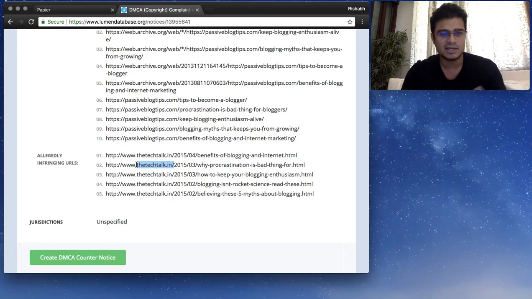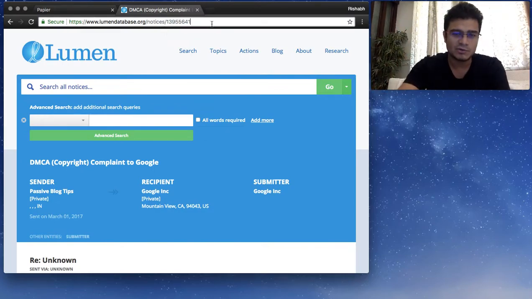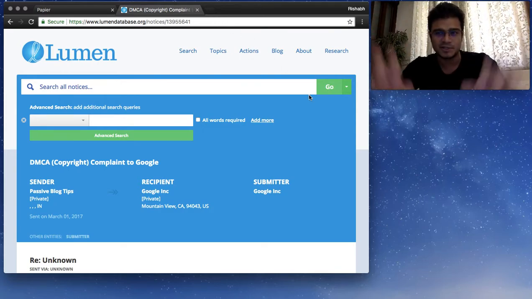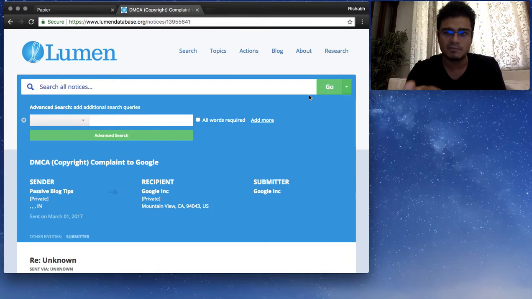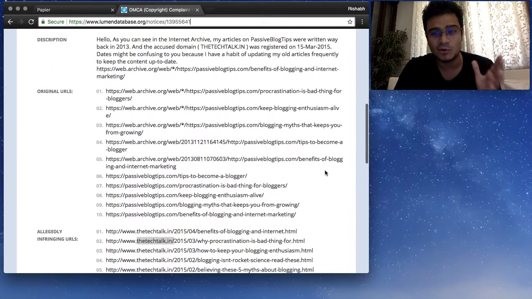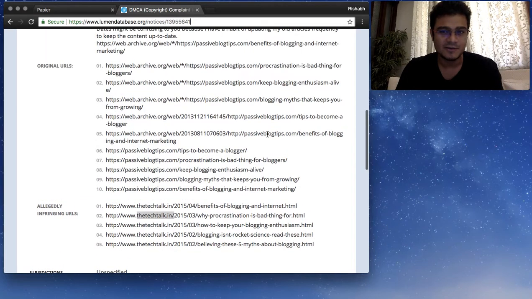an infringed URL, and you can see the notice here. The notice ID is 139.55.641. Why don't you replace this with the blog that I've written on the same topic? As simple as that. Go out, reach out to them, send them mail. We've already discussed the email template before, and there's a 90% chance it's going to replace it because they don't want a DMCA complaint content on their website. As simple as that. Hope this helps.